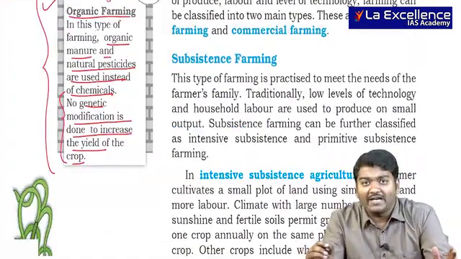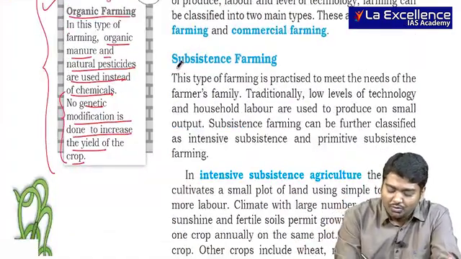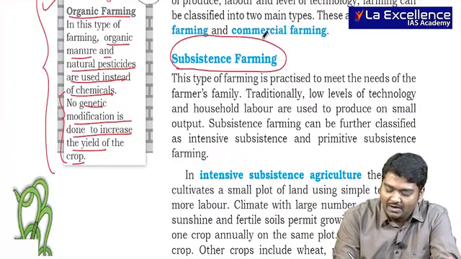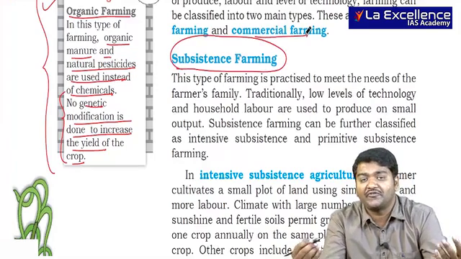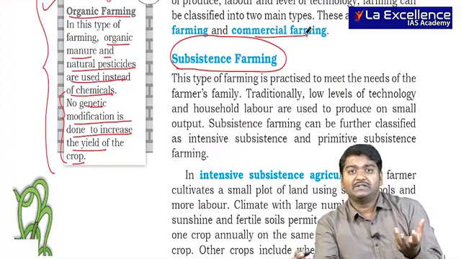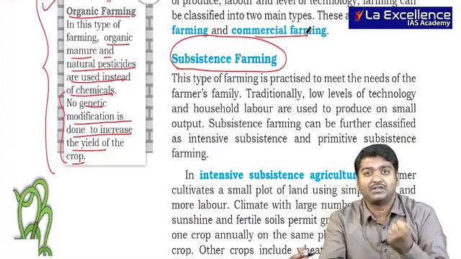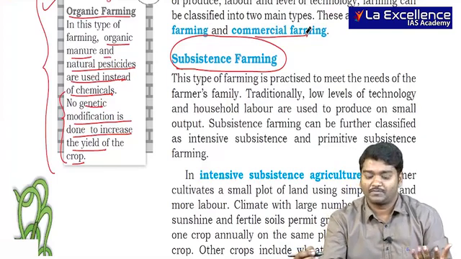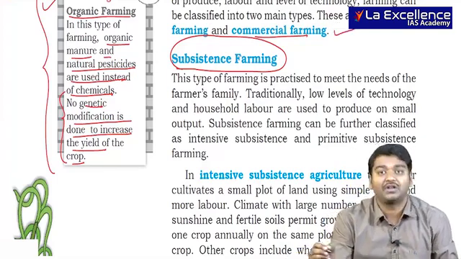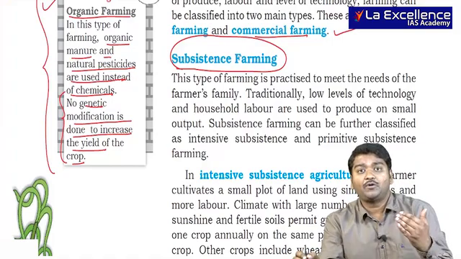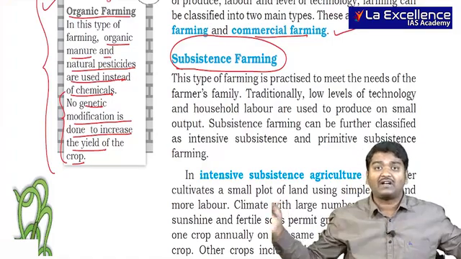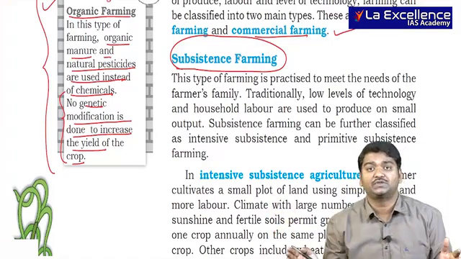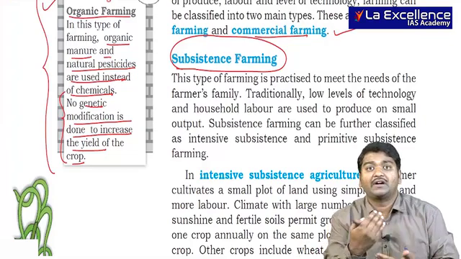Then farming can actually be separated into subsistence farming and commercial farming. What is the difference? Subsistence means using primitive technology and limited resources to produce the goods. Whenever I am talking about commercial farming, I may think about plantations or vast areas being used for agriculture.